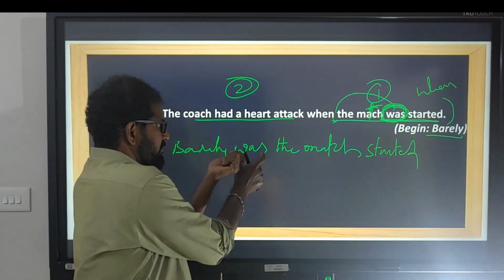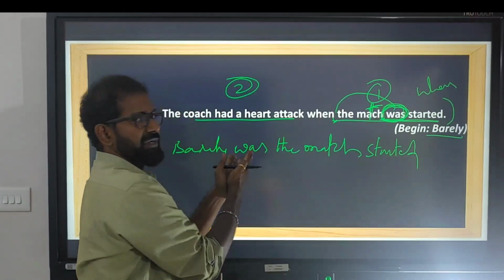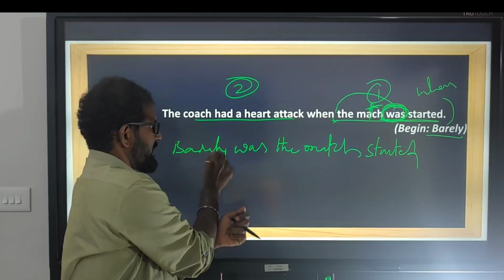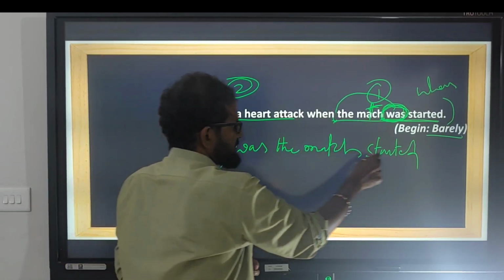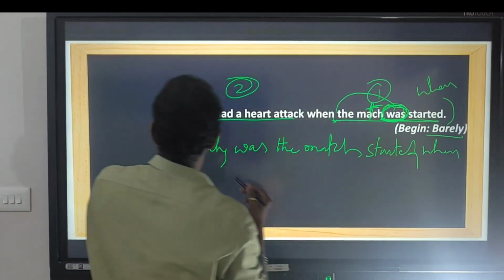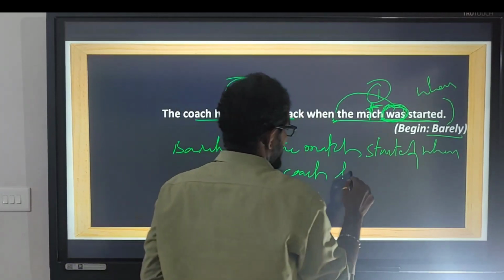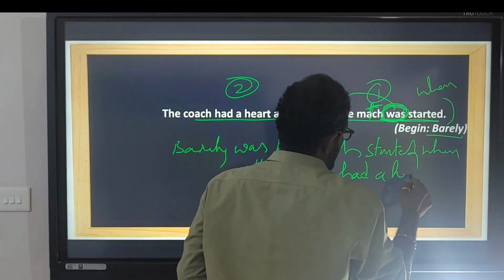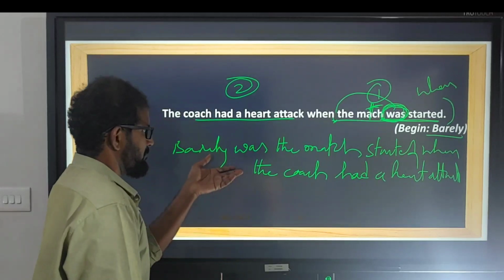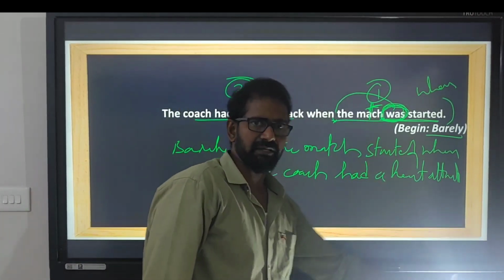Why do we use was here? The reason is, if there is any helping verb, use the same helping verb immediately after the expressions. So, barely was the match started. What is the conjunction? When. When the coach had a heart attack. Barely was the match started when the coach had a heart attack.